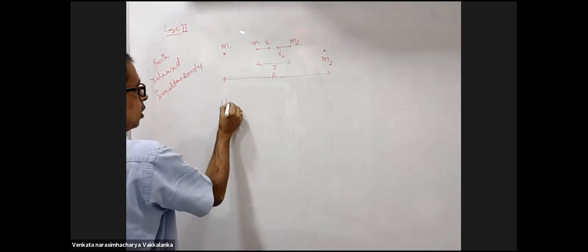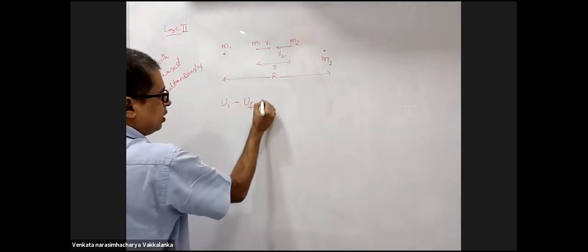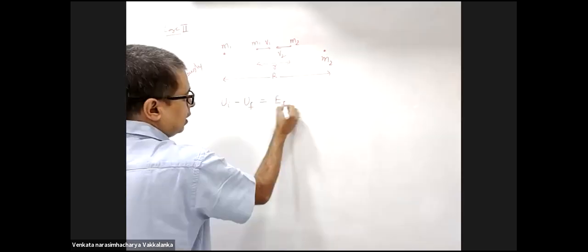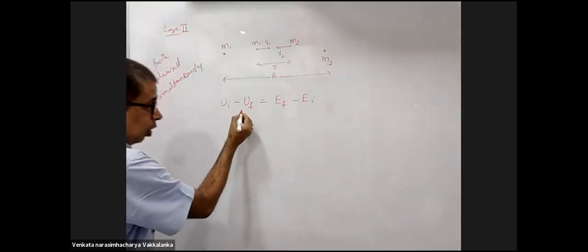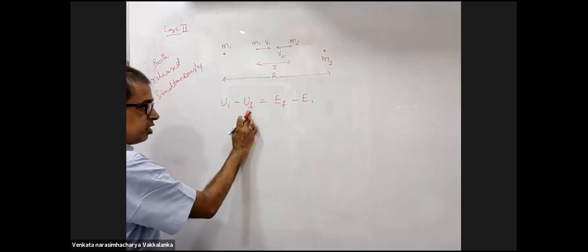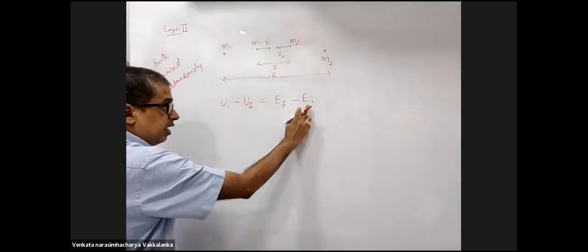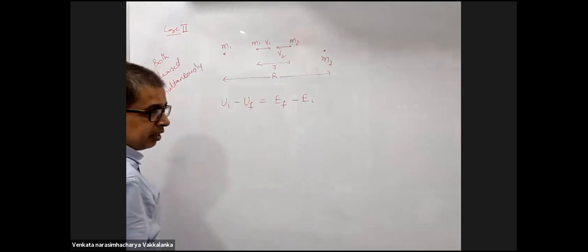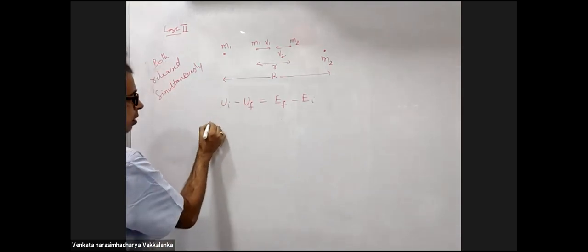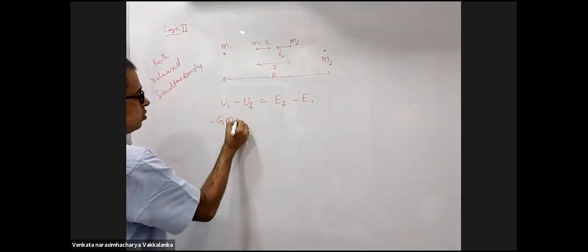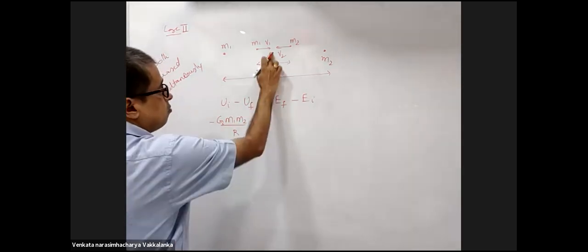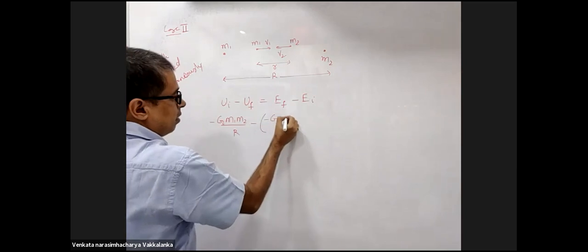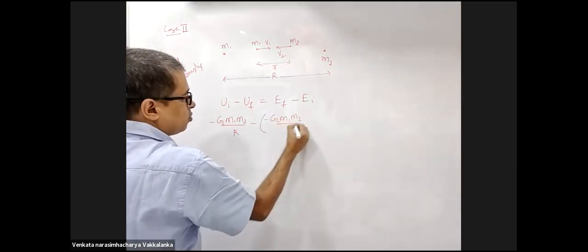Now, loss in potential energy, U initial minus U final, is E final minus E initial. Loss in potential energy, initial minus final, is gain in kinetic energy, final minus initial. Initial potential energy is minus G M1 M2 by capital R. Final potential energy is minus G M1 M2 by small r.